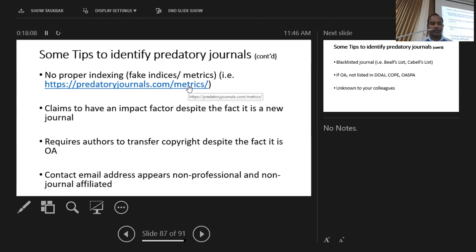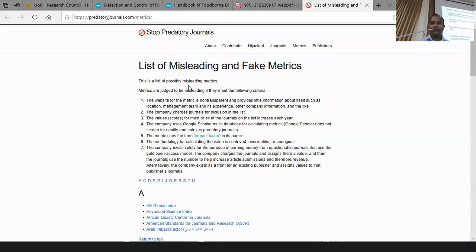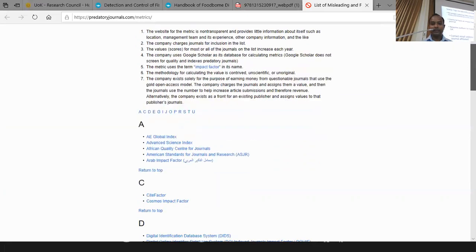In such cases, there are some resources to distinguish legitimate indexes from fake indexes. There are some listing services. This is one of the services, and it has listed the possible misleading and fake metrics from A to Z. So if somebody claims that their journal is indexed in a particular indexing service, then you can check it against this list.